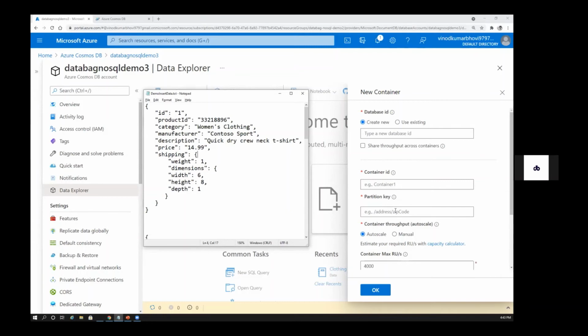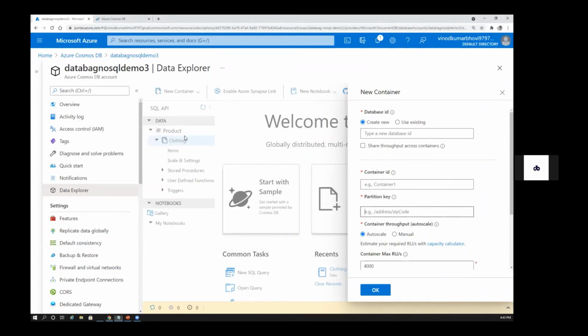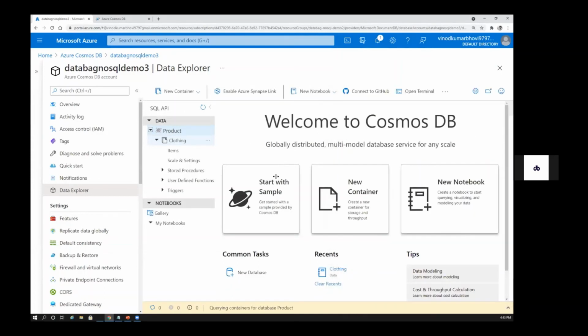So this is what we are trying to do here. We will create the partition on product ID, and we'll create the container, and we'll add the database. I think this is what I've already created. If you see here, I've created a product database, I've created a clothing table, and within this you have different items. And if you see, I've already inserted the data. I'll show you how to insert the data.